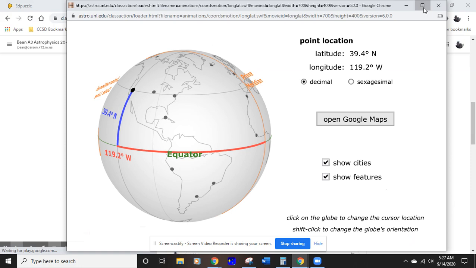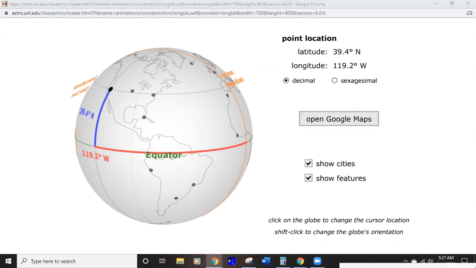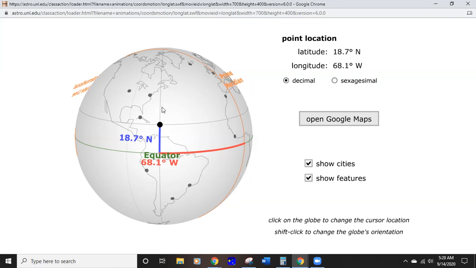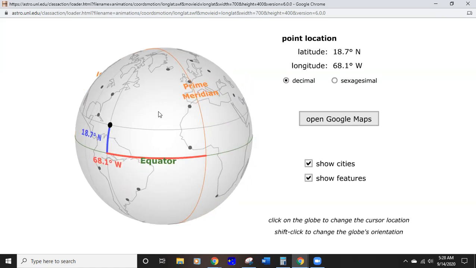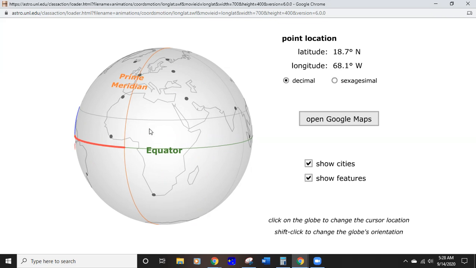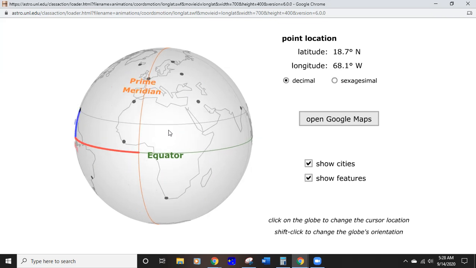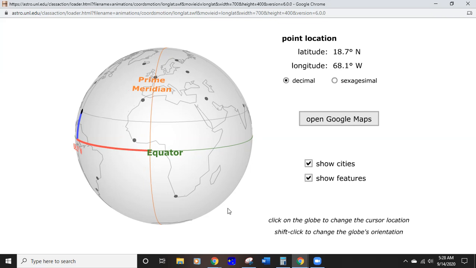Here we have the Earth, and we'll go ahead and rotate the Earth here. Here is what's called the prime meridian. It goes this way, north and south. And of course, here's the equator. Here's a city called Greenwich, England. So whenever I refer to the prime meridian, we'll also want to know that it goes through Greenwich, England.